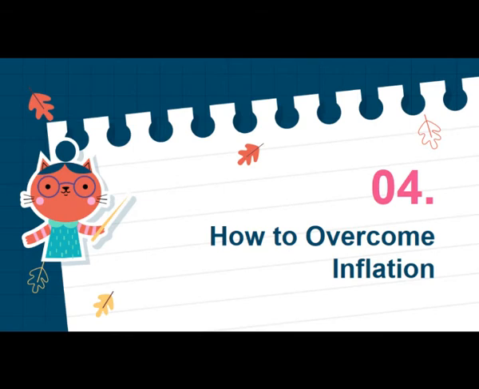How to overcome inflation? Given the importance of overcoming the problem of inflation, it is necessary to deal with it seriously. To overcome this, the first thing that must be done is to know the cause of inflation, so that ways to overcome it can be identified. Some economists agree that inflation is not only related to the amount of money in circulation, but also to the amount of goods and services available in society. Therefore, solving the inflation problem requires the right policies. There are three policies that can be taken to overcome the problems of inflation, namely monetary policy, fiscal policy, and other policies.